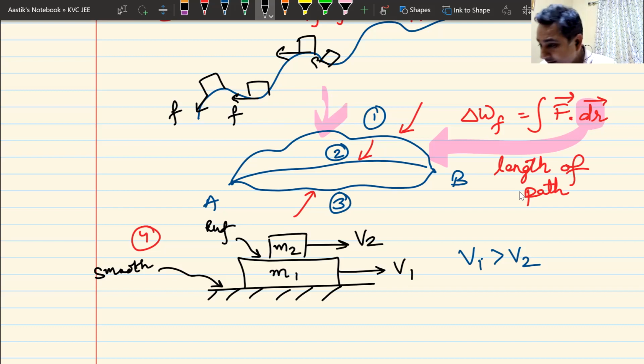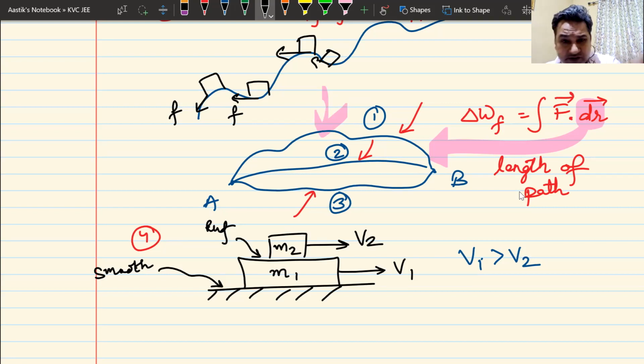The second question is, what will be the direction of friction on block 1? What will be the direction of friction on block 2?